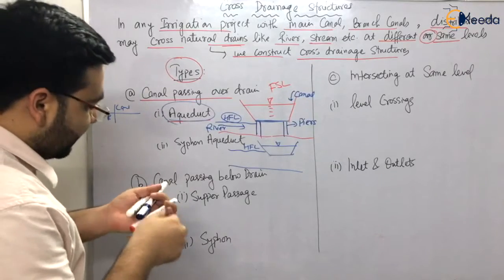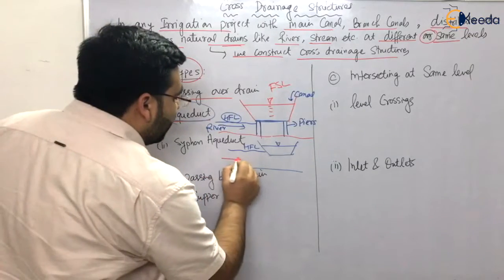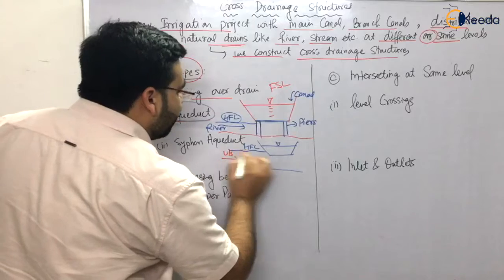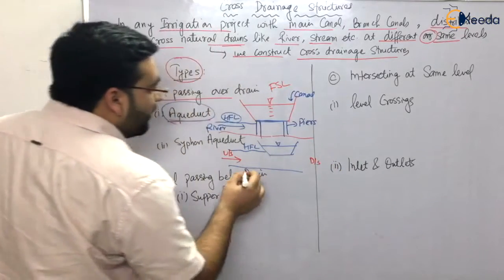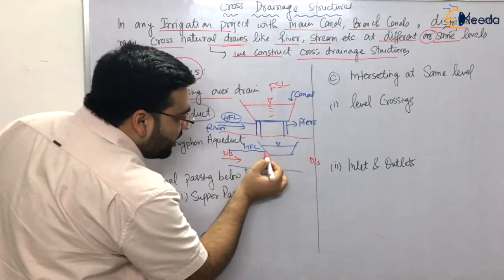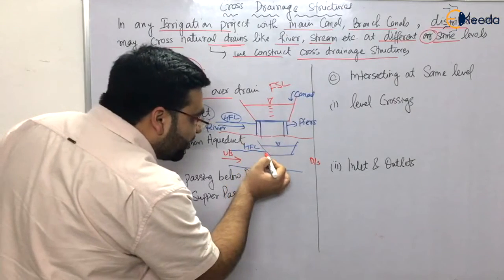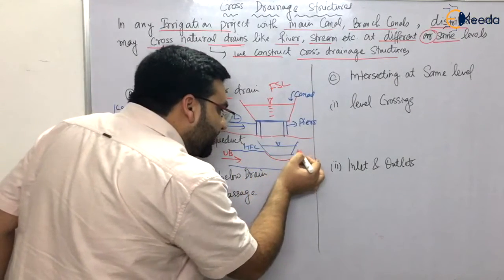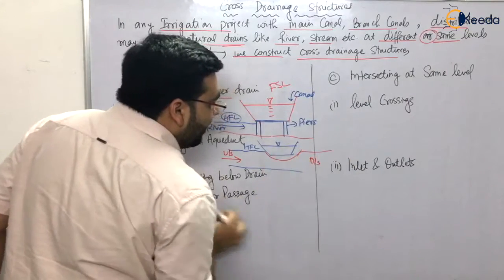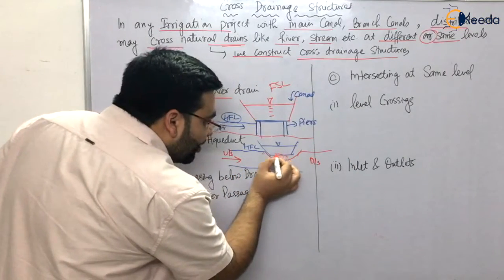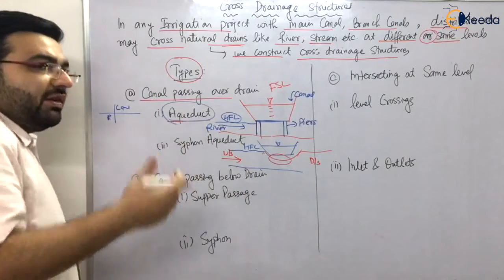This is the upstream of the river, and this is the downstream of the river. What will happen is that the river water, with a lot of pressure, will go like this and join the downstream. Through this action, a type of vacuum will be created here.